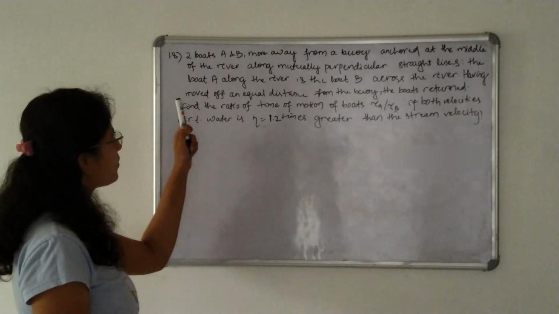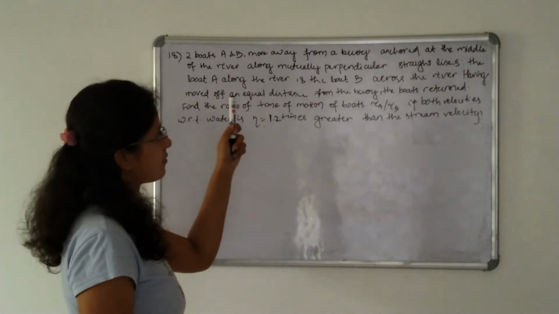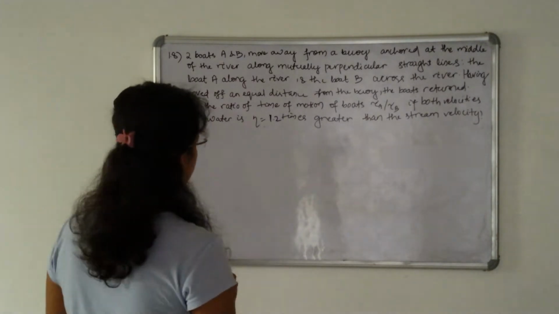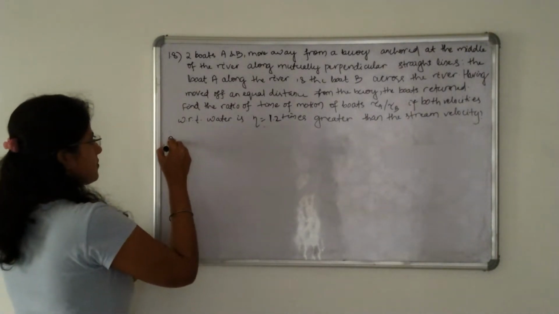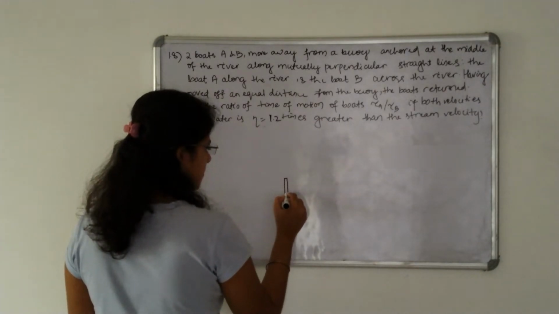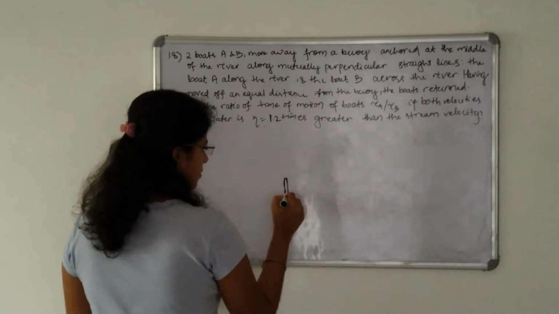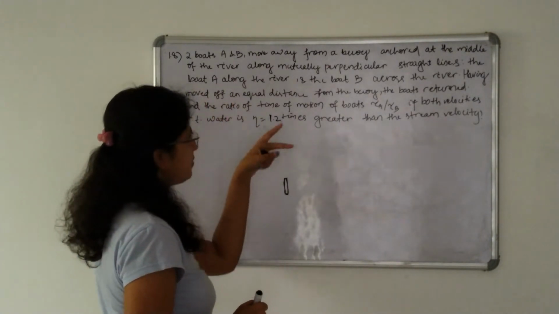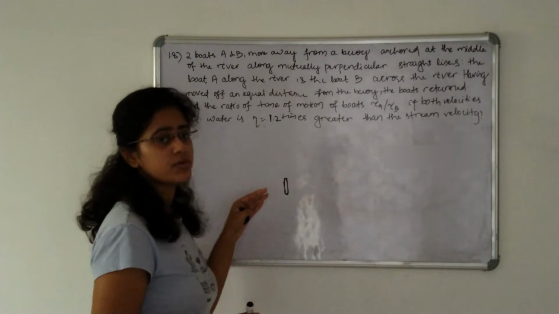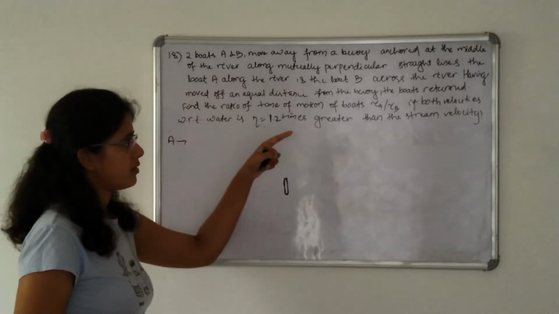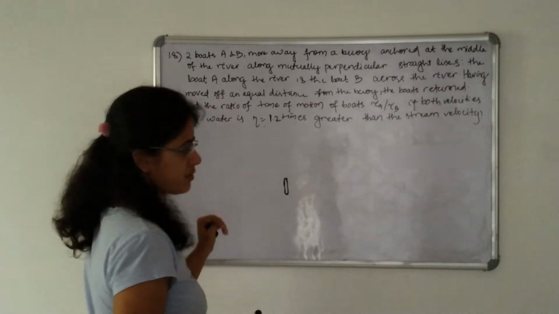It says two boats A and B move away from a buoy anchored at the middle of the river along mutually perpendicular straight lines. So let us take this is a buoy which is fixed at the middle of the river, and boat A and boat B move away from this buoy along mutually perpendicular directions. Again it says boat A along the river and boat B across the river.